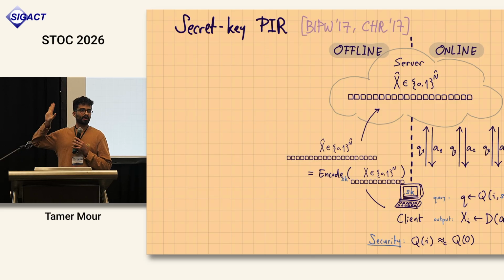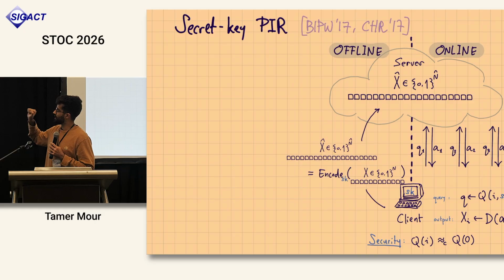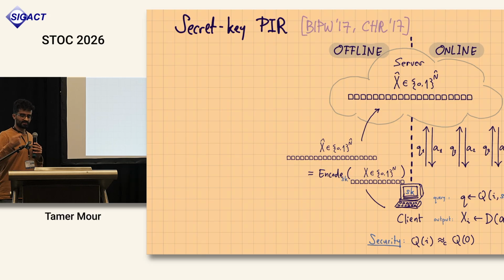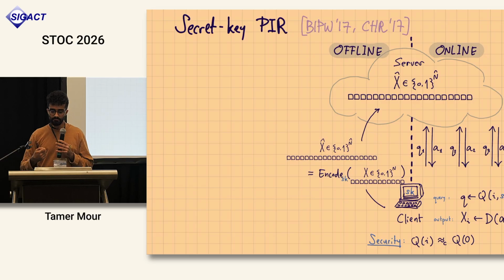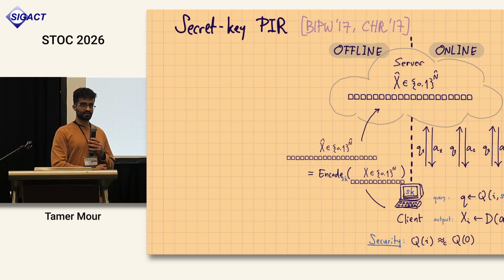It's very similar to the first PIR with preprocessing model that I showed you, except here I assume that the client has some secret key, and the database encoding depends on this secret key. So now I have a subscript secret key here when I'm encoding the database. But again, after the database is encoded, the client can forget about it and only store his 128 bits of secret key. Then in the online phase, he can still query the database, again using the secret key, and get an answer and decode it using the secret key.